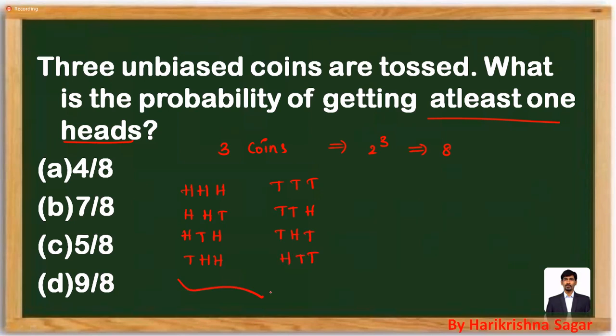These are the 8 outcomes which you are going to have. What is the condition? At least 1 head. At least is indicating greater than or equal to. At least one head is fine, or two heads are fine, or three heads also fine. That means one head, or two heads, or three heads. So any one of this is possible. More than three heads is not possible because we are throwing only three coins here.